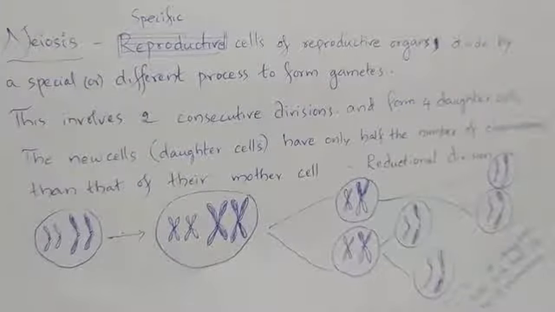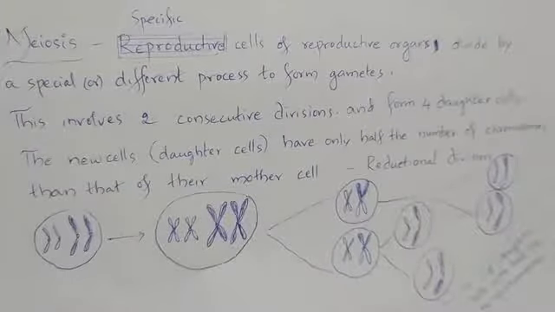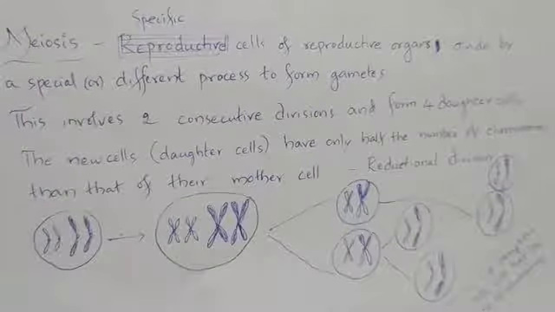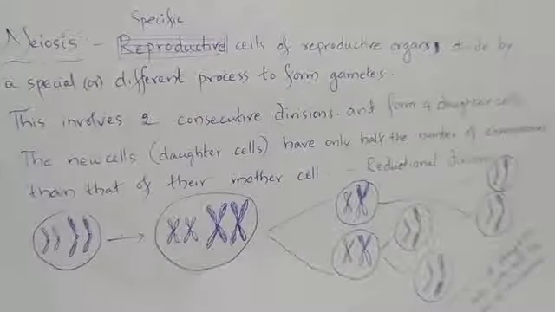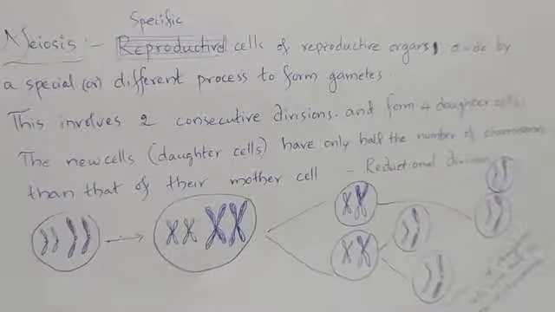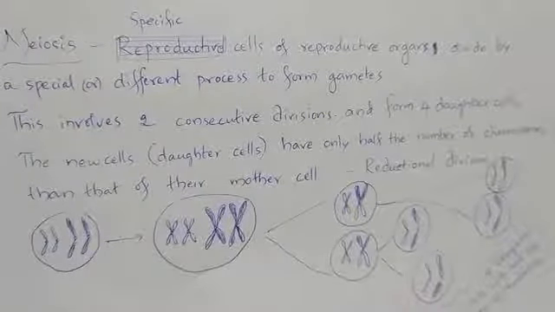Next is meiosis. The specific cells of reproductive organs divide by a special or different process to form gametes. Special or different from what? Mitosis.